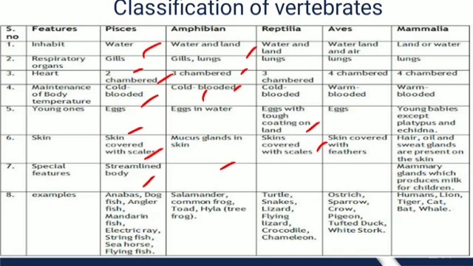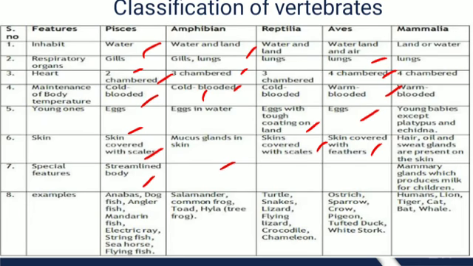Our next class is the class Aves. They inhabit water, land, as well as air. They also have lungs as their respiratory organs, and they have a four-chambered heart. They are warm-blooded organisms. They also lay eggs. Their skin is covered with feathers. The examples are ostrich, sparrow, crow, pigeon, etc. These are some animals.